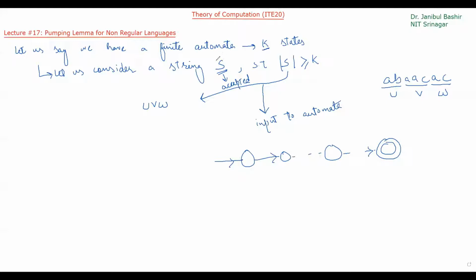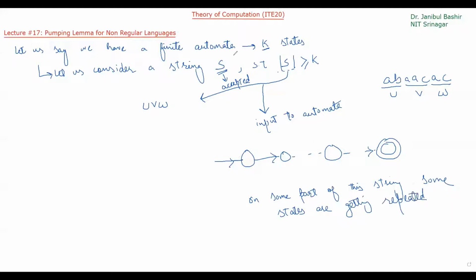Now I am saying the size of this string s is greater than or equal to k. So when the size of this string is greater than the number of states, that means on some part of this string, some states are getting repeated.